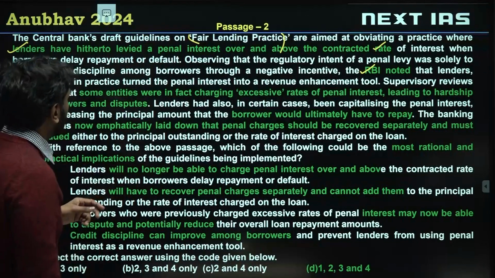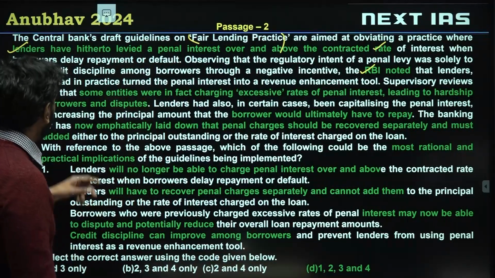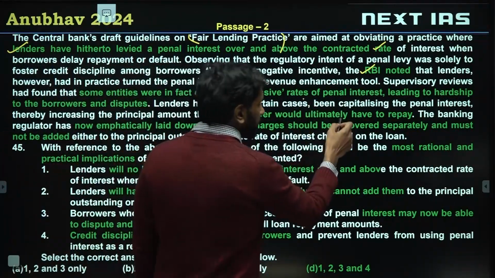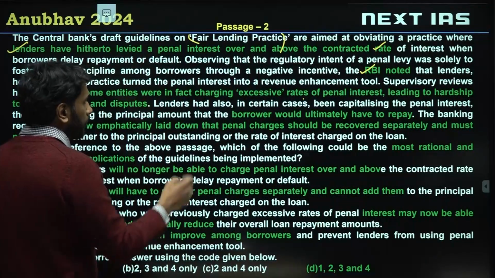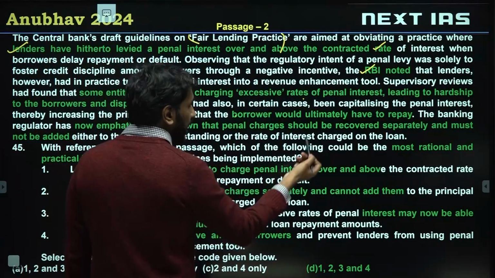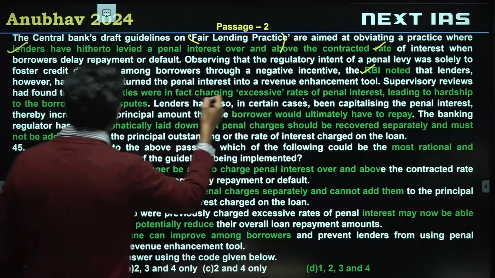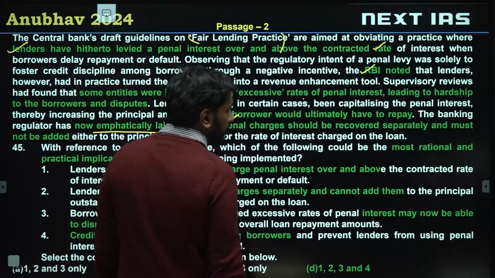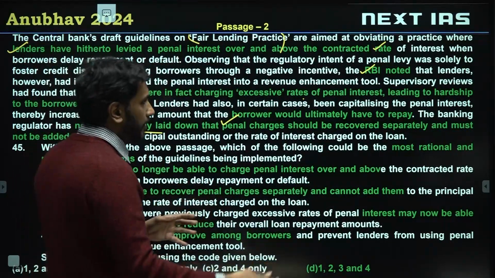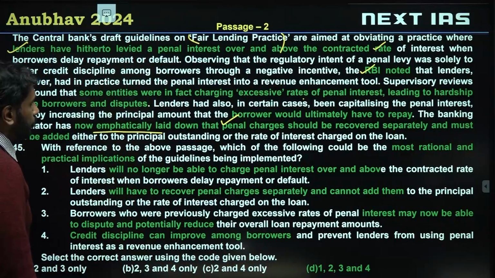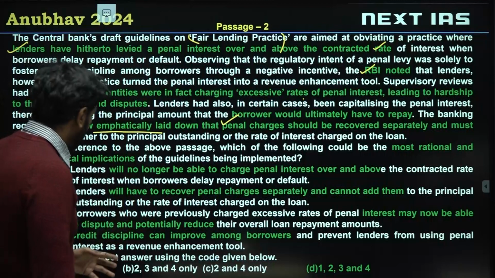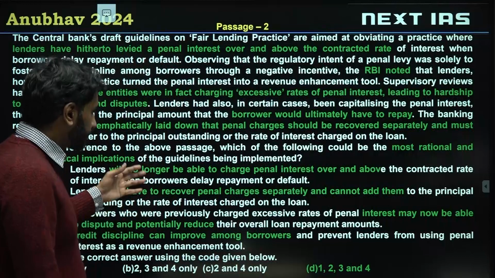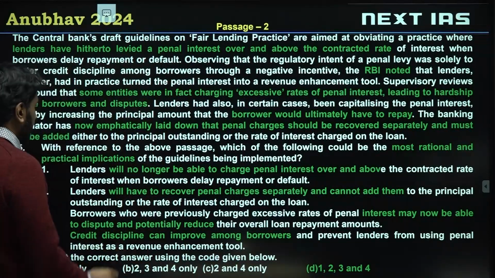What is the idea of this fair lending practice? The idea is that you should not be able to charge excessive rates of penal interest leading to hardship, etc. Because the borrower will have to repay and the borrower will have losses because of this sort of lending practice. So fair lending practices now lay down that penal charges should be recovered separately and must not be added either to principal or outstanding. So you need to recover these charges separately, and you can't add them to your initial loan amount.